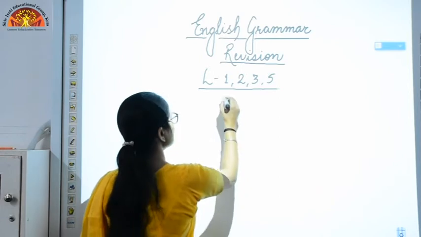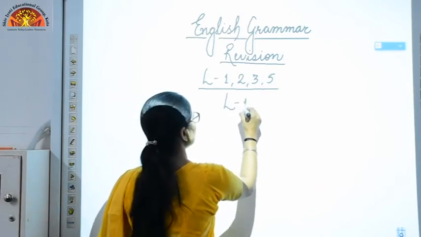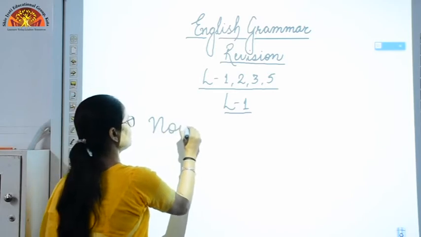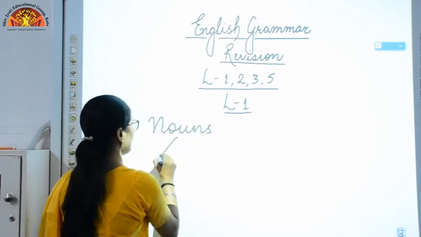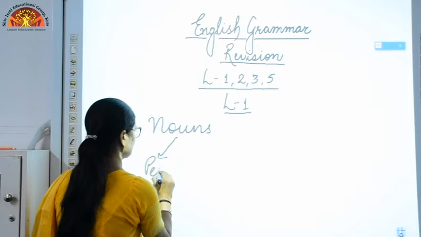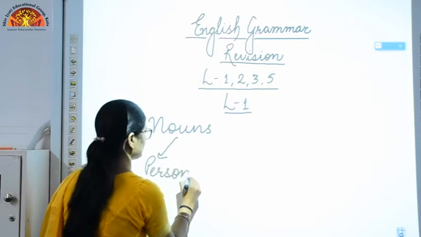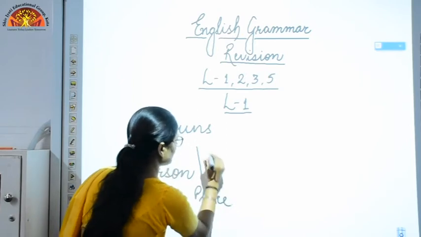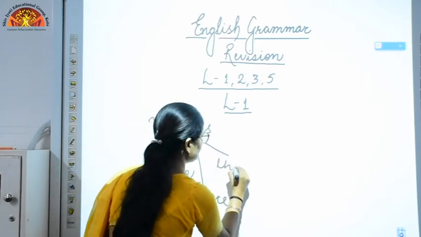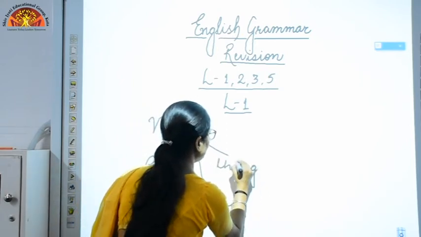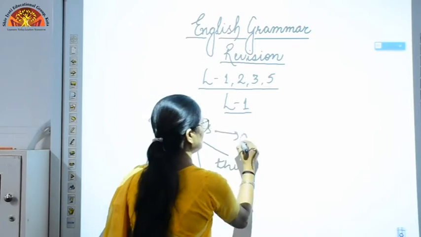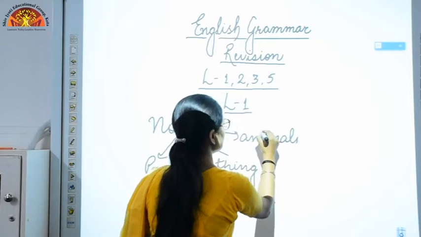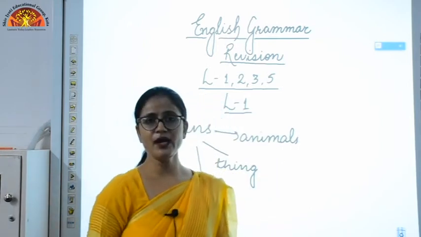Before starting the chapter, let's just revise what nouns are. As we all know, what are nouns? A noun is the name of a person, place, thing or animal. Person, place, thing and animal. So these are called nouns. We all know this, right? But what are common noun and proper noun?